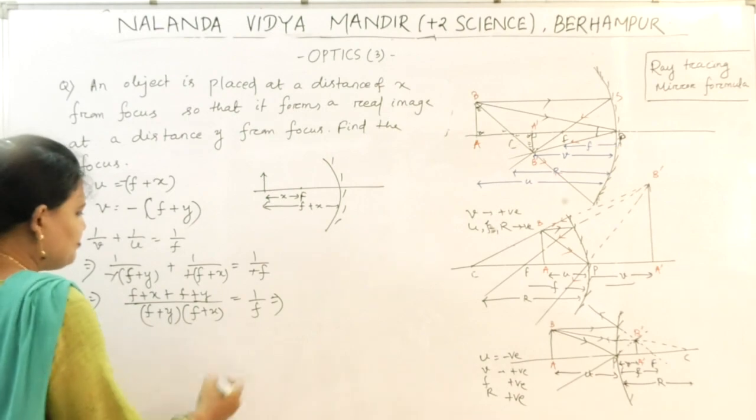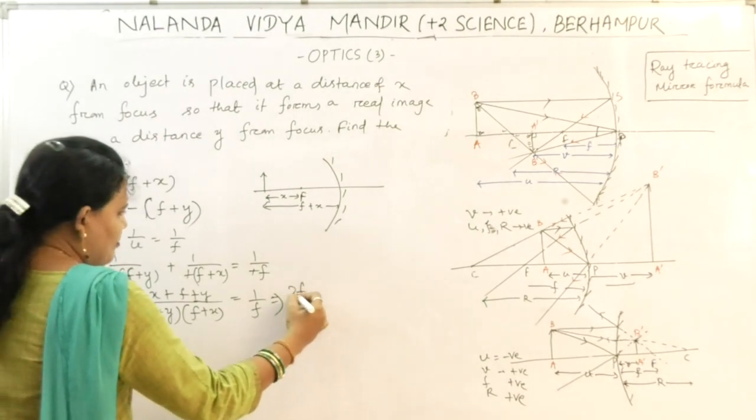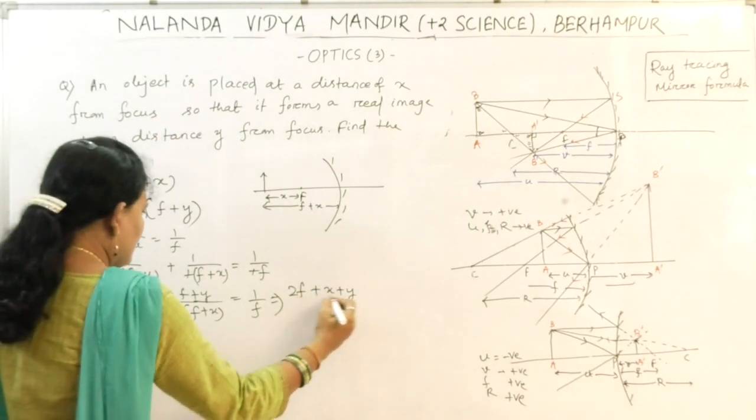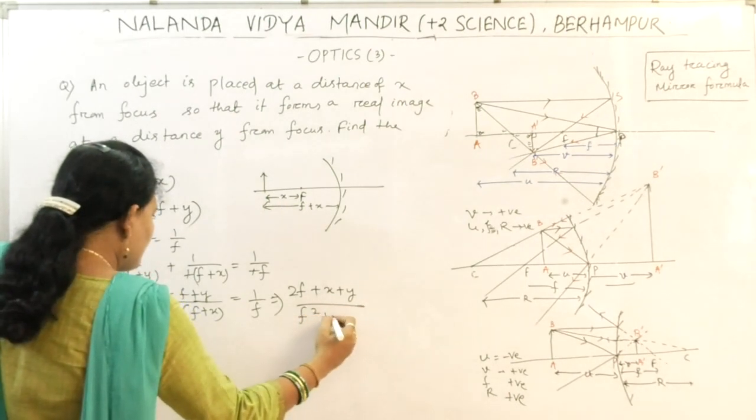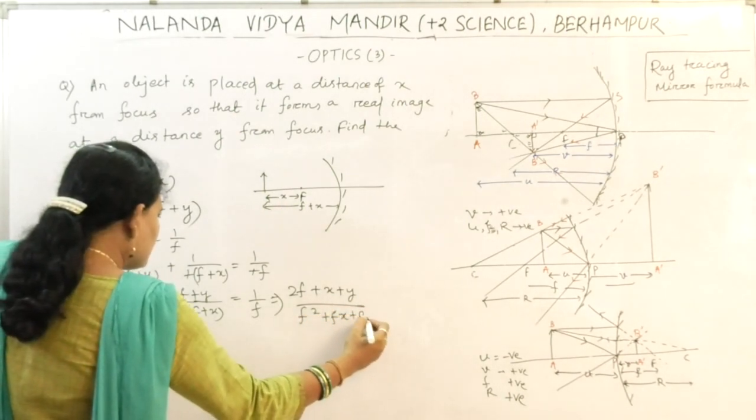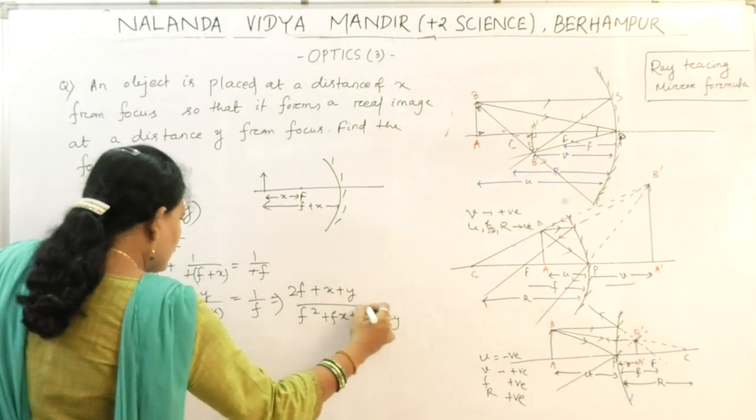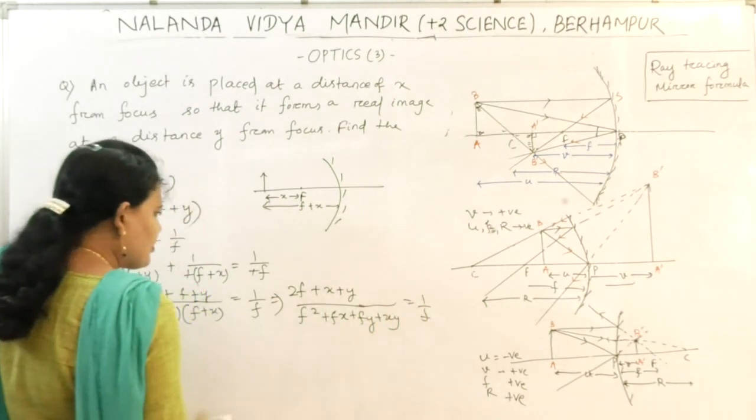That implies (2f plus x plus y) divided by (f square plus fx plus fy plus xy) equal to 1 by f.